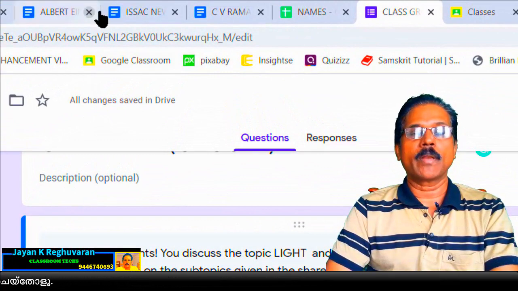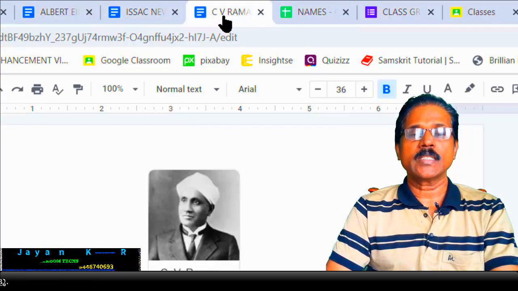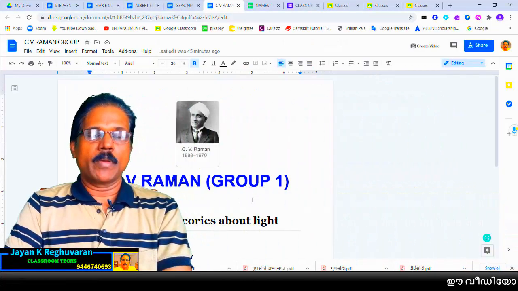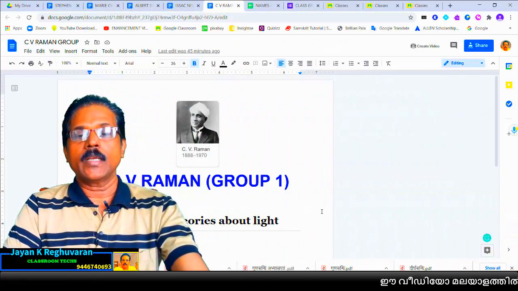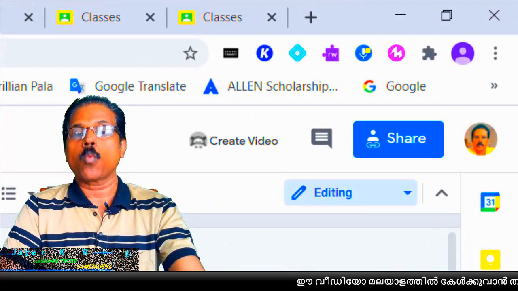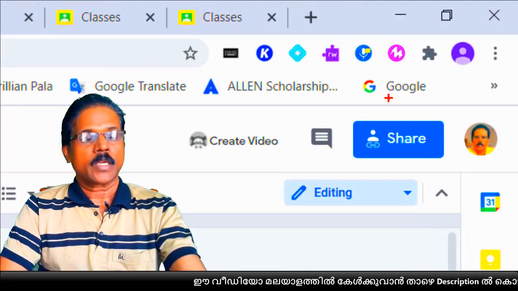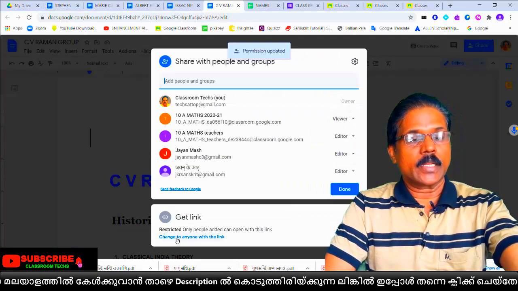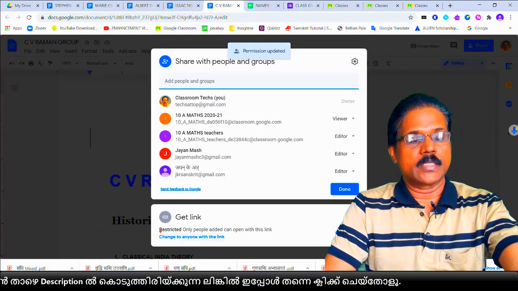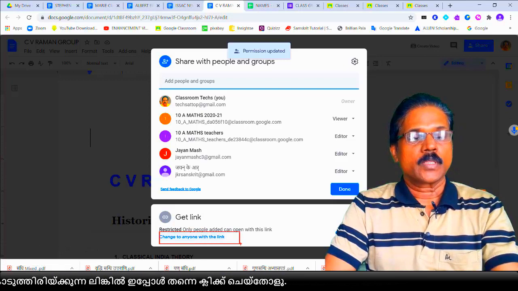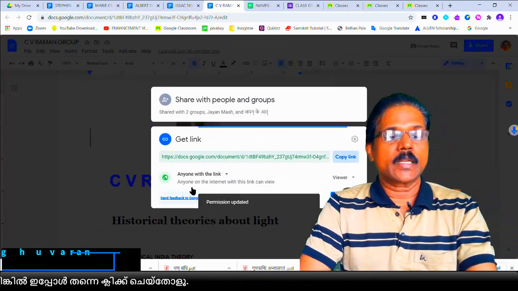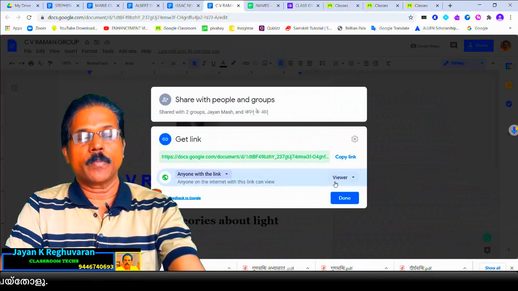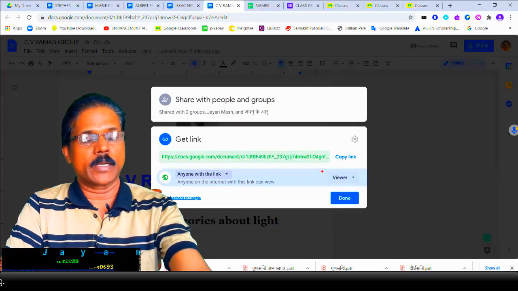Open the CV Raman doc page. This is doc page, you know that. When you open the CV Raman doc page, just right side of this page there is one share button. Click on that share button. Click here the change to anyone with this link. Select here. Then you will get one page here, anyone with the link selected now. Okay. Just right side of the page also you can see viewer button.